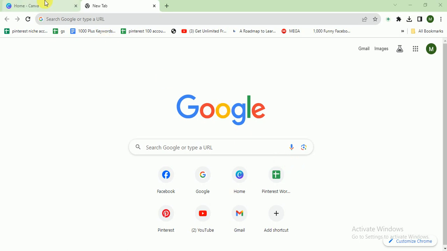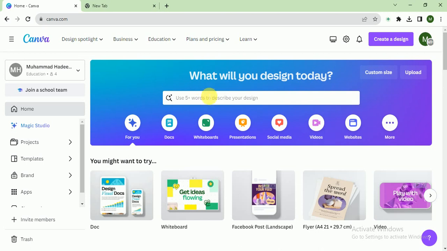So let's go to canva.com. If you don't know, canva.com is one of the best graphic designing software tools available online, and it is very handy, easy to use, and easy to learn. If you want to know everything about canva.com, then go to my channel Iron Tech and go to the playlist section. Here I upload the complete playlist on Canva designing course. After watching the course, you will surely know everything about Canva.